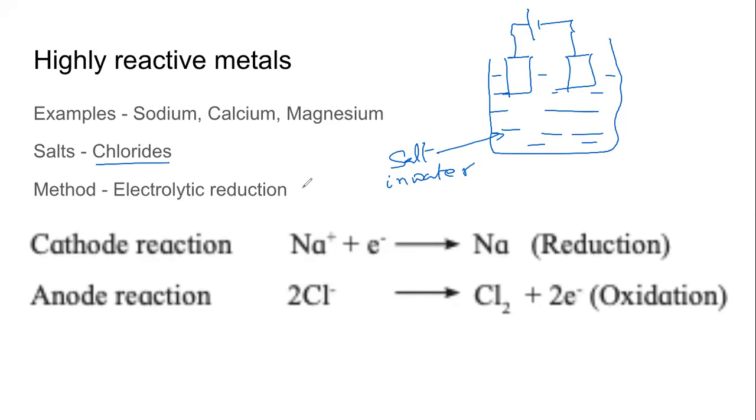Electrolysis means breaking by passing electric current. So we have to have a source of electric current. Now, the electrode which is connected to the positive side has a specific name, and the electrode that is connected to the negative side has a special name. This is called the cathode. This here is called the anode.